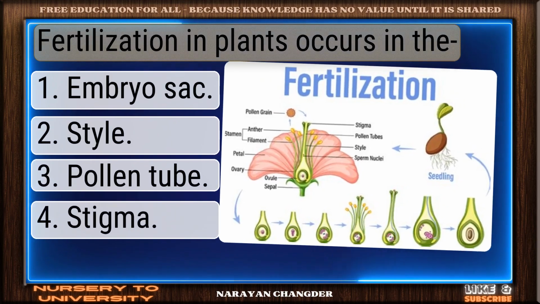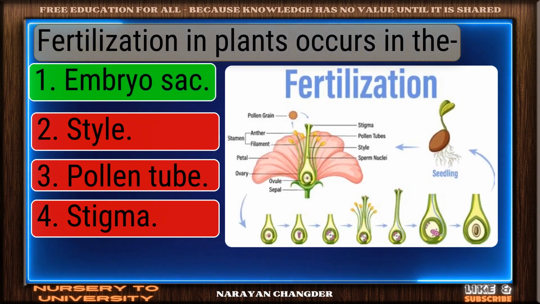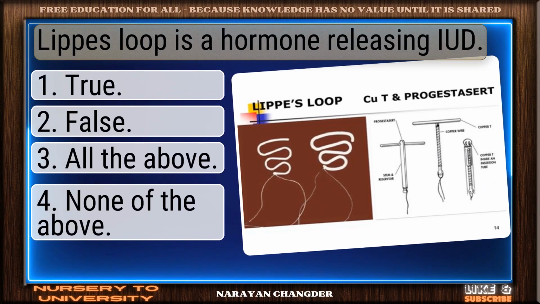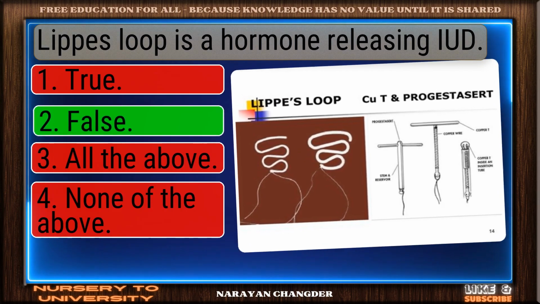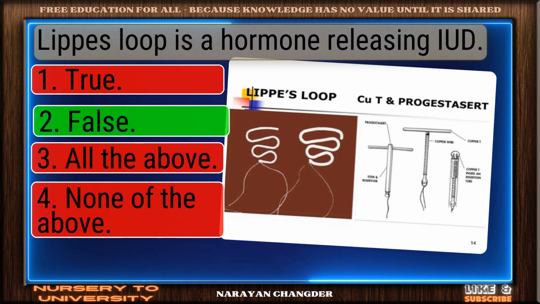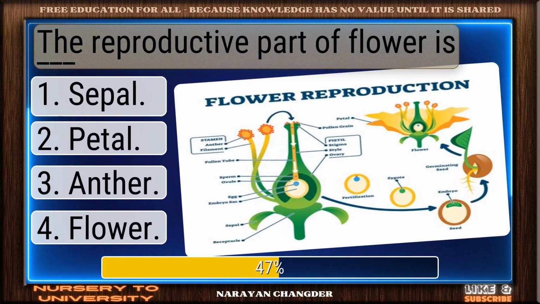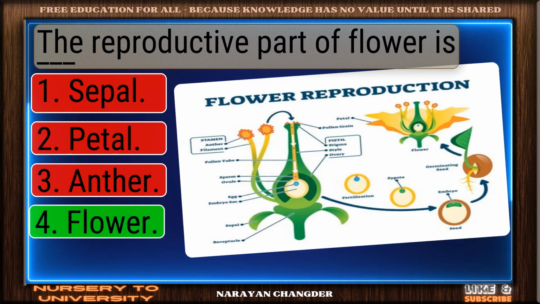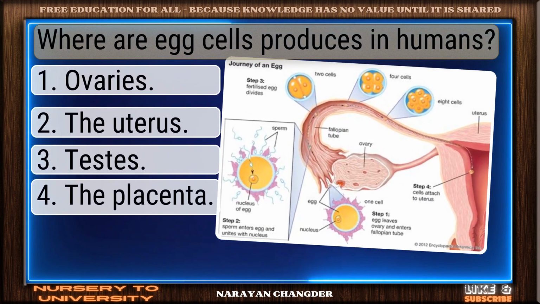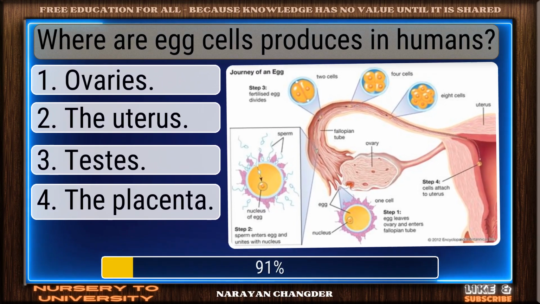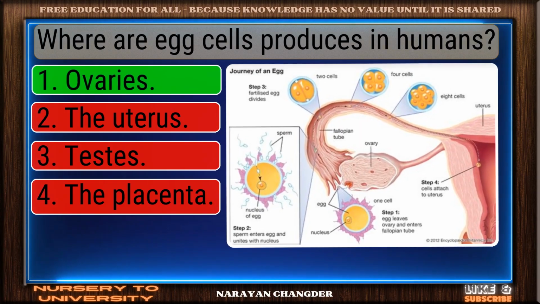Fertilization in plants occurs in the. Great thinking. Embryo sac is the right choice. Pituitary gland is a hormone-releasing gland. Good thinking. False is the right answer. The reproductive part of flower is dash. Perfect. Flower is the correct choice. Where are egg cells produced in humans? Sharp thinking. Ovaries is the right choice.